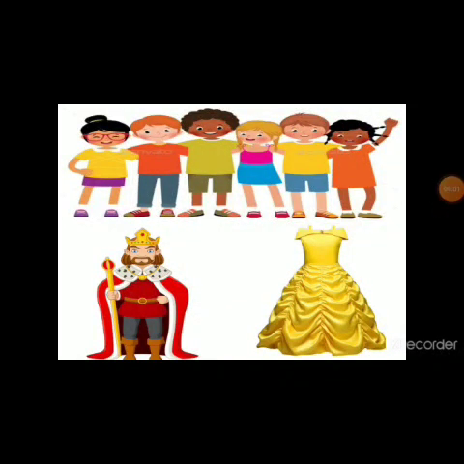Children, today we are going to learn a new and interesting topic. Something very interesting in English. Can you see these three pictures? The first one, you have some children together. Okay, the second, you have the king. The third, you have the dress.